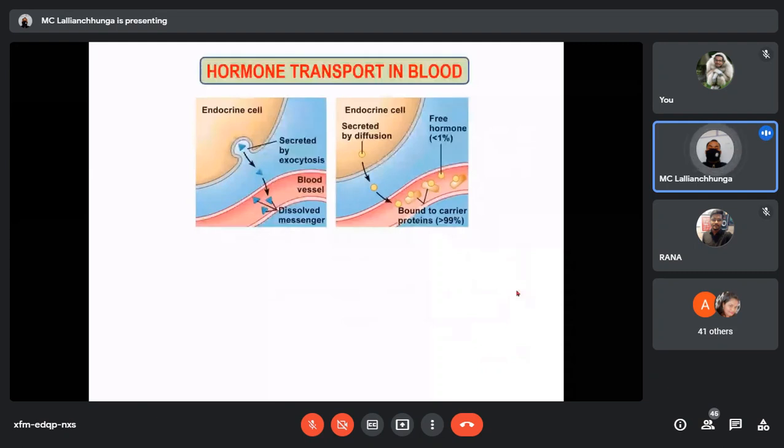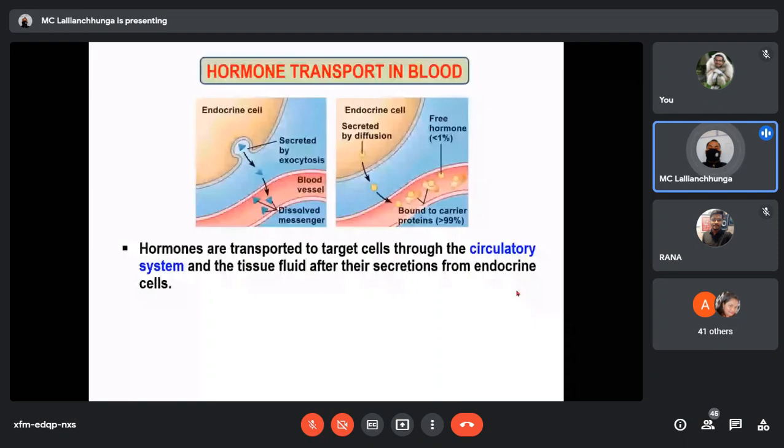Hormones are transported by the cardiovascular system, or by the blood, to their target organs, through the circulatory system and the tissue fluid after their secretion from the endocrine cells.